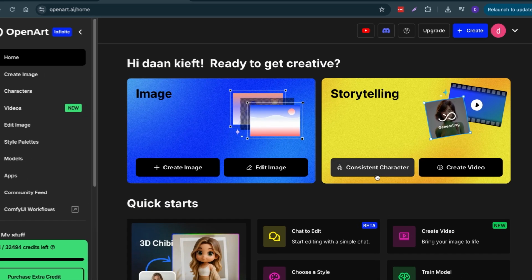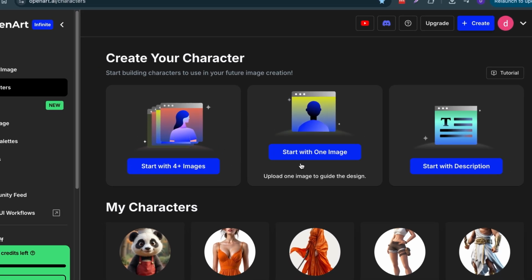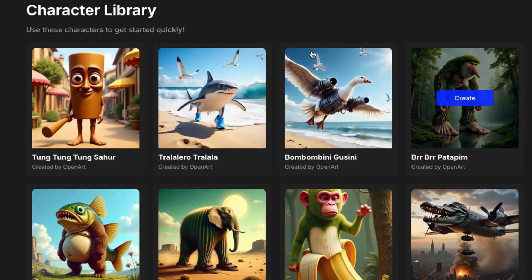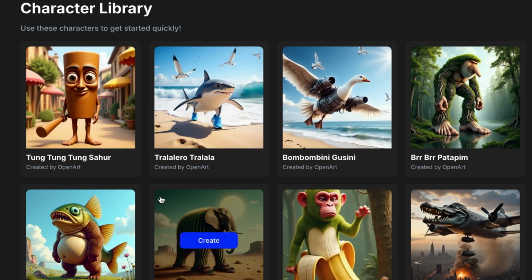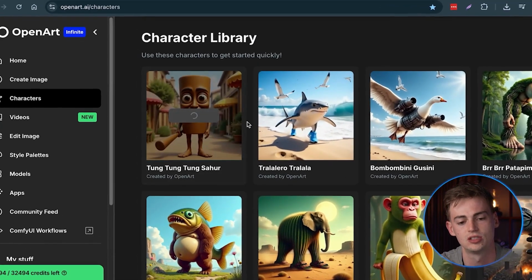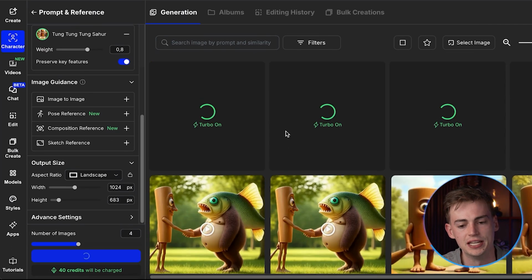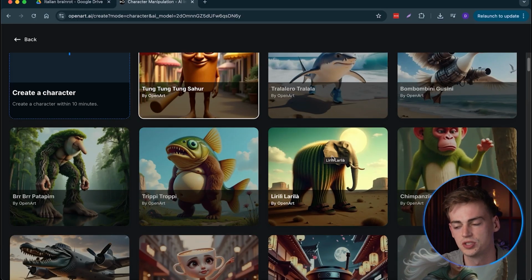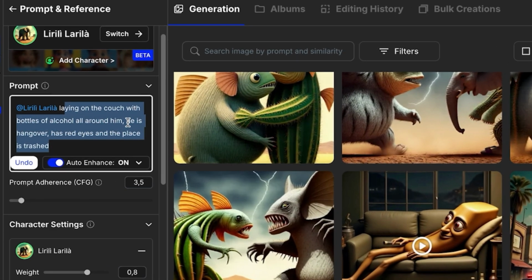Now, what I love about OpenArt is if I go to consistent character, you can either train your own character right here by uploading your image, or if you scroll down, you can see that we already have all of the characters needed inside OpenArt. So we don't need to waste credits on training our own character. Now you pick the character that you like, then you simply enter in your prompt, you give it dimensions, and then you click on create. And now that gives you this image. And by using the image to video generator inside OpenArt, I can generate this video. You can also change the scene by picking a different character and adding a different prompt to it. For example, here I have Liri Lari La.